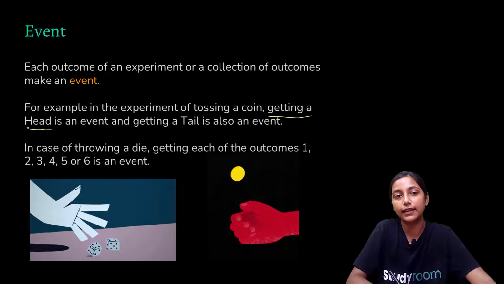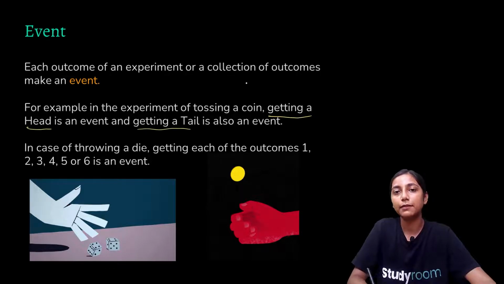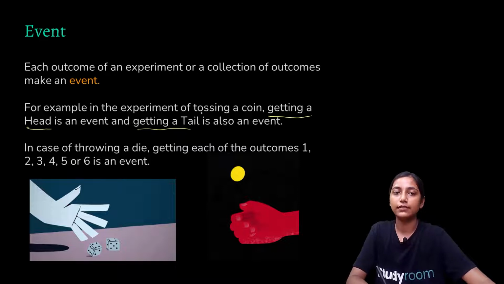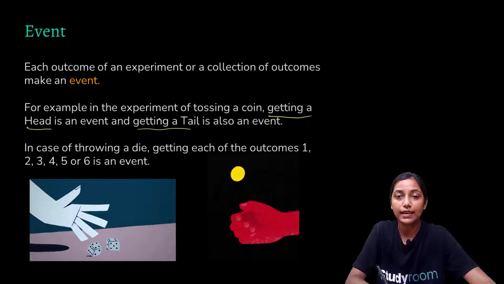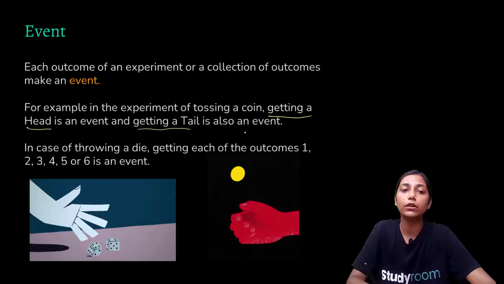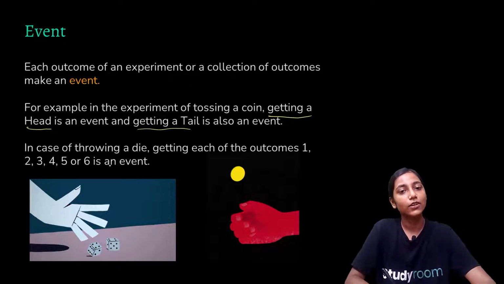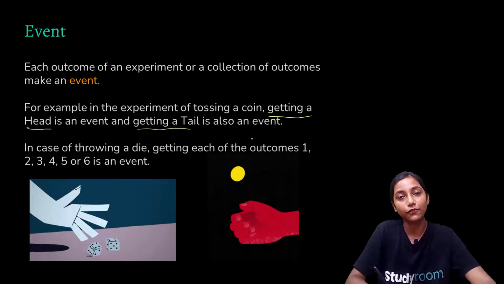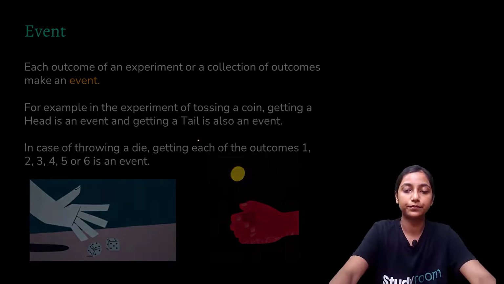Getting a head is an event and getting a tail is also an event. So the experiment, the collection of outcomes or each outcome, they make an event. For example, when we toss a coin, we are given two events, like getting a tail or getting a head. Both of these are events. In case of throwing a die, getting each of the outcomes 1, 2, 3, 4, 5 or 6 is an event. So in the case of a die, all these will be events.